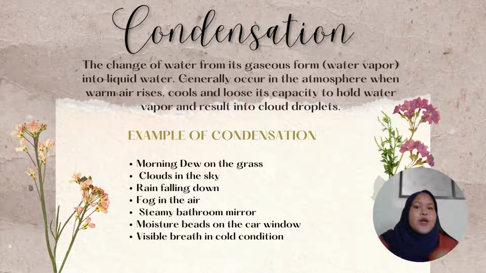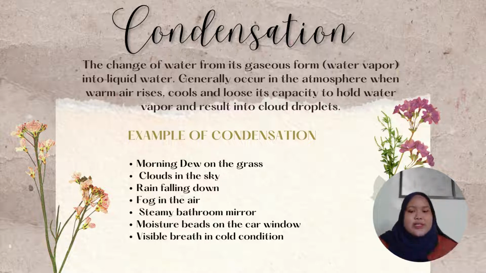Now it's about condensation process. Condensation is the change of water from gaseous form, which is water vapor, into liquid water. Condensation generally occurs in the atmosphere when warm air rises, cools, and loses its capacity to hold water vapor.